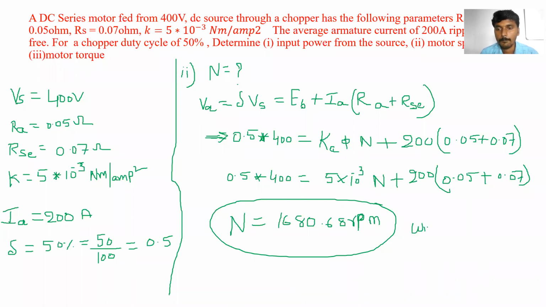Omega m is equal to 2 pi N upon 60. So in this way also you can find the motor speed. Now I got the answer 1680.68 RPM. Clear? Is it okay? Hello?